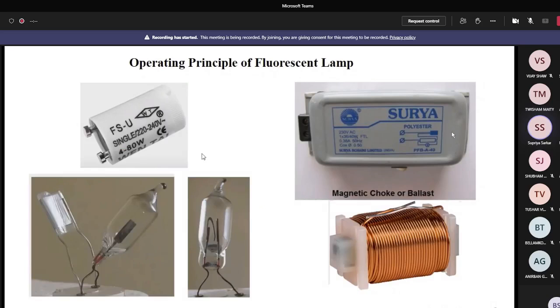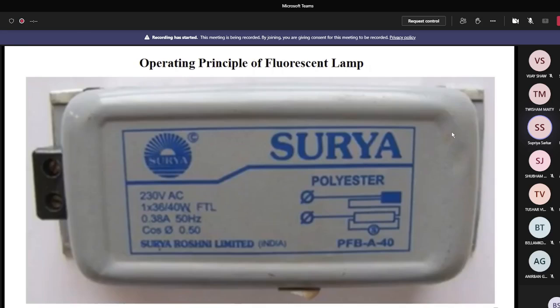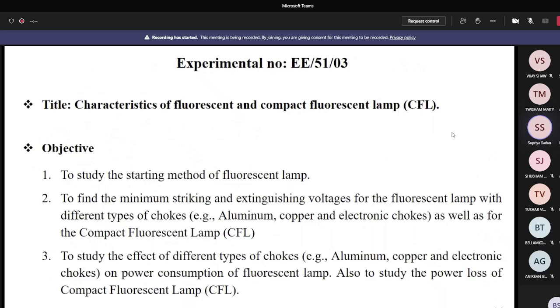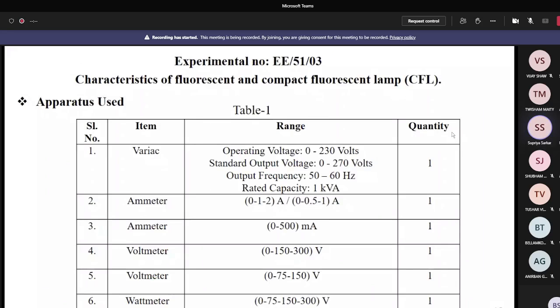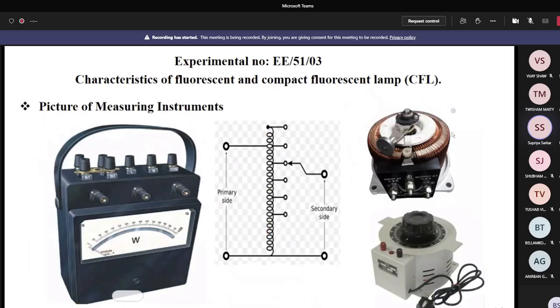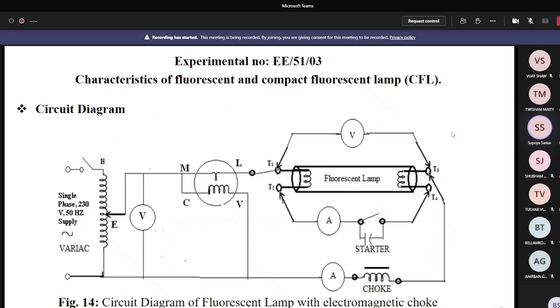Here you see that the starter rating is 40 to 80 watt and the voltage is 220 to 240 volt. So voltage is known, and you can easily find out the current that flows through the starter. It is within 0.5 ampere. That's why a second ammeter of rating either 0 to 1 to 2 ampere or 0 to 0.5 to 1 ampere can be used in series with the starter. Is it clear to everybody?